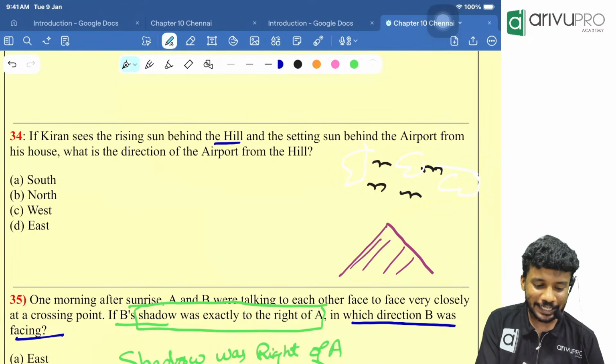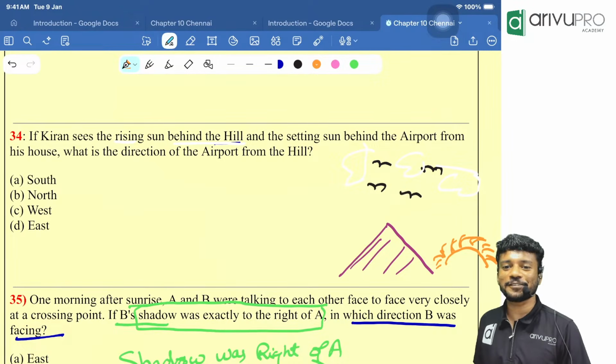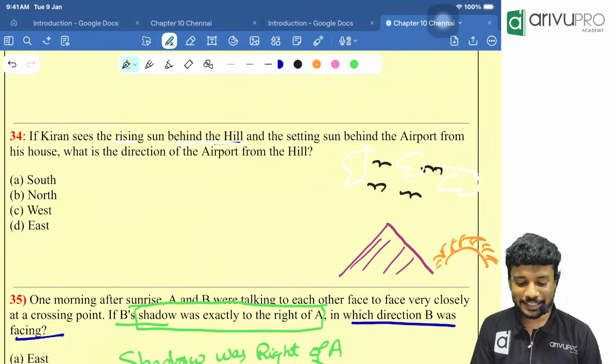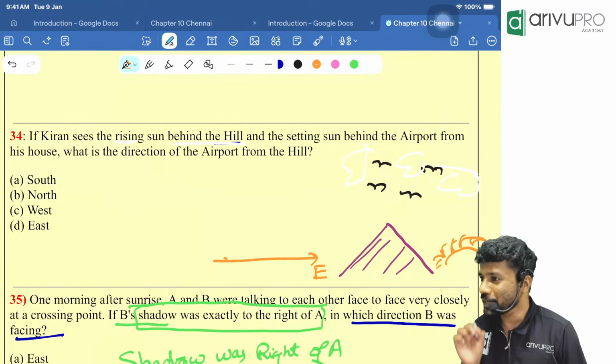Now, what are they telling? Kiran sees the sun rising behind the hill. Behind the hill means the sun rises where? The sun should rise somewhere over here. See my artistry? The sun rises somewhere over there. So the direction in which the sun rises, towards this direction, automatically it should be east.